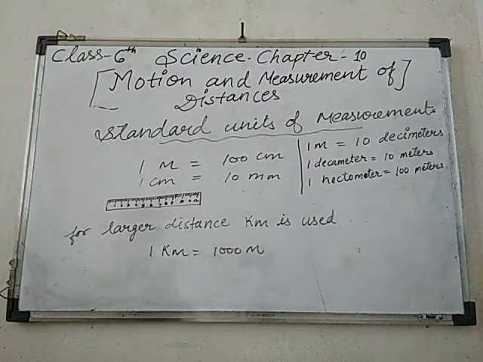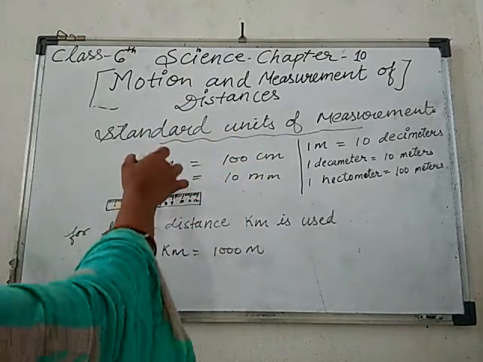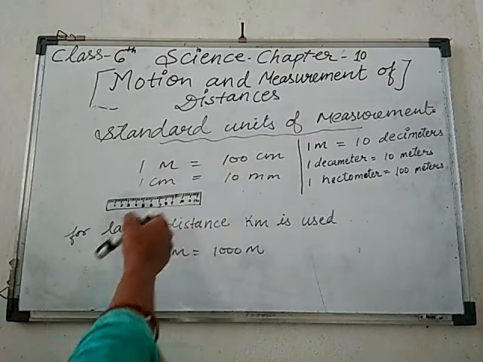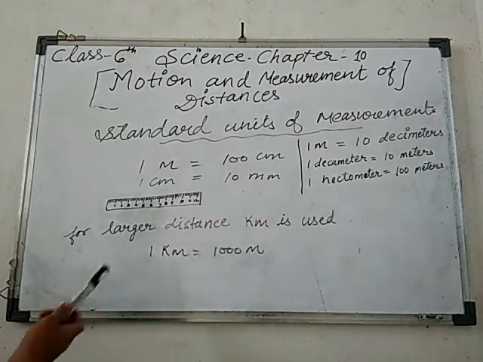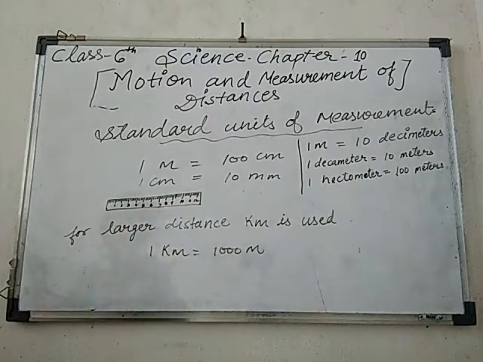So dear students, here I have noted for you that a standard unit of measurement means it is fixed. Now, 1 meter equals how many centimeters? 100 centimeters. And 1 centimeter equals 10 millimeters, okay students.